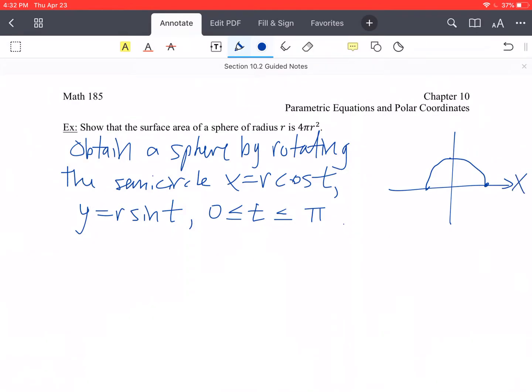Each point here gets a corresponding point down here. So every point gets rotated. If I can draw a little more accurately, you can see that we will end up getting a sphere, a ball of radius r. This is just generic, not the unit circle, just any circle of radius r. So we're rotating this about the x-axis.